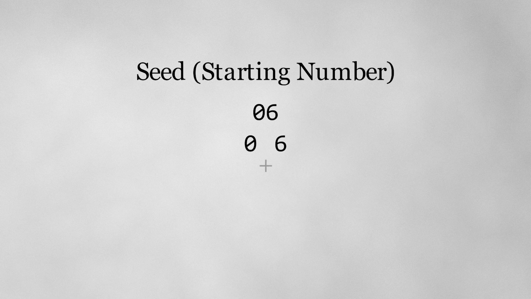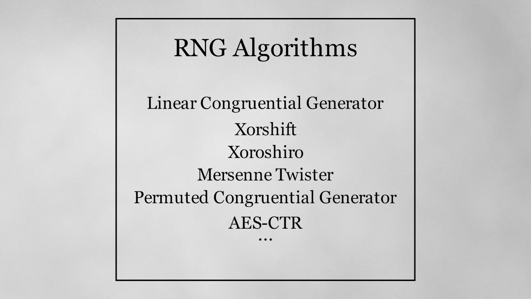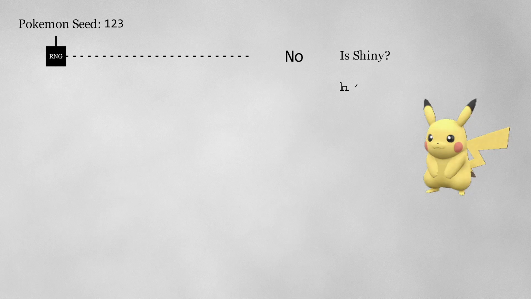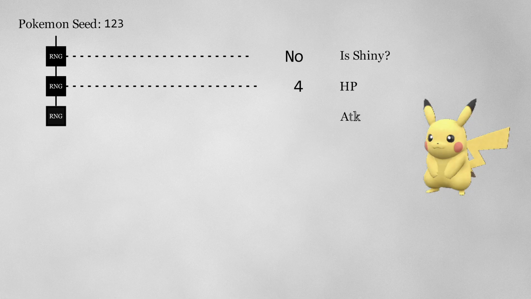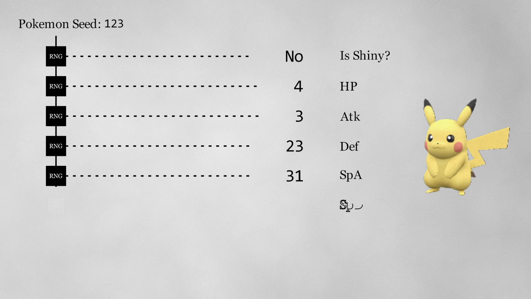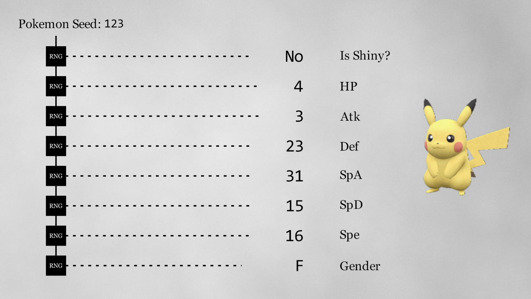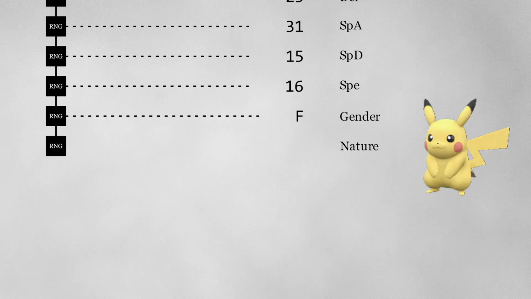While this is a simplification, this is close to how the actual algorithms for random number generation work. Each algorithm has a different set of operations, with some of them getting quite complex, namely the ones used in cryptography. But this gives you an idea of how a Pokemon's attributes could be produced from a particular Pokemon seed. And because each of these RNG steps are always the same, this means that any given Pokemon seed will always produce the exact same numbers in the same order, resulting in the exact same Pokemon.